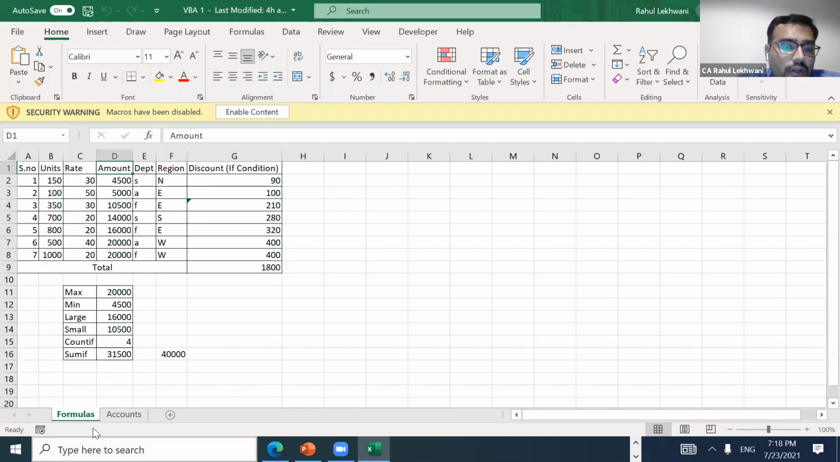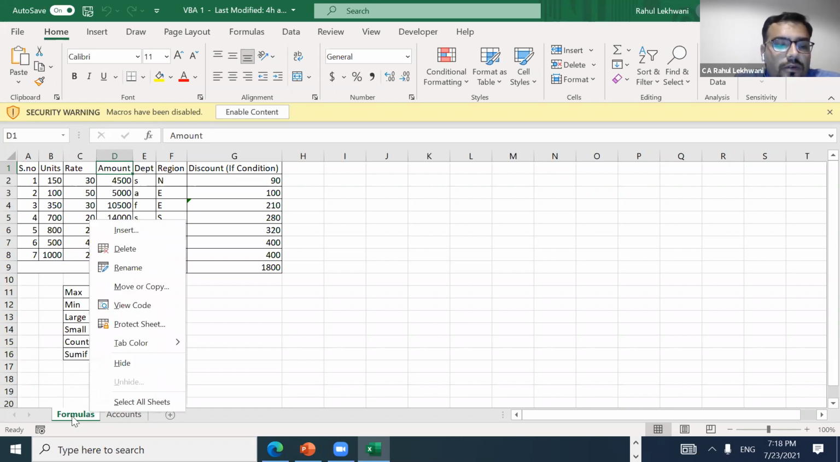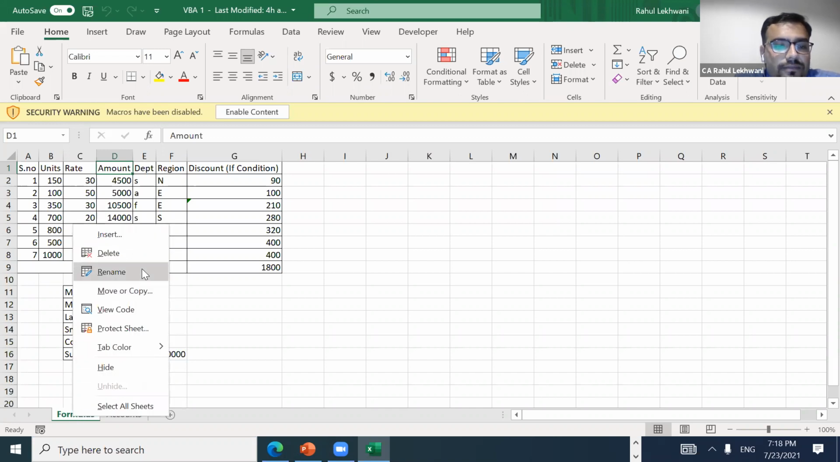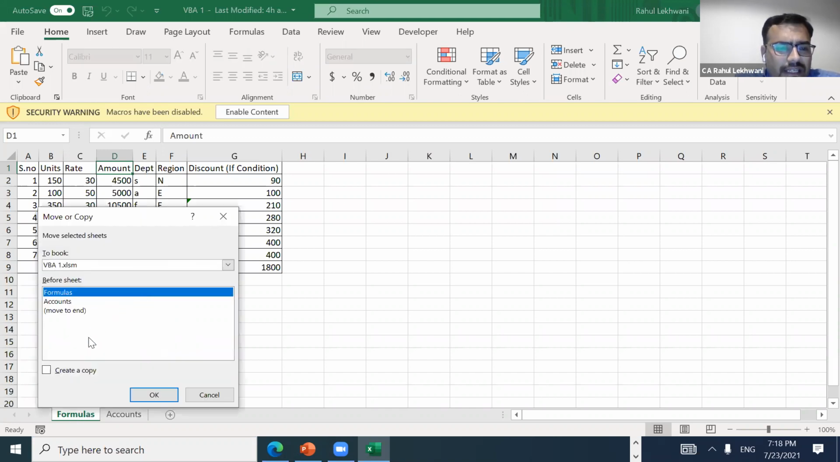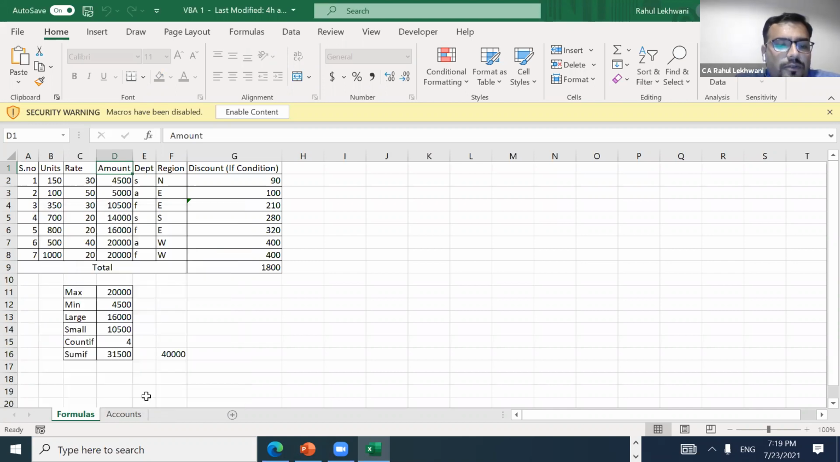So now I want to make maybe 10 copies of this formula sheet. Just understand what I'm saying. I want to make 10 copies of this formula sheet in the same workbook. In a manual scenario, I'll just right click, choose move or copy, create a copy, and then press OK.